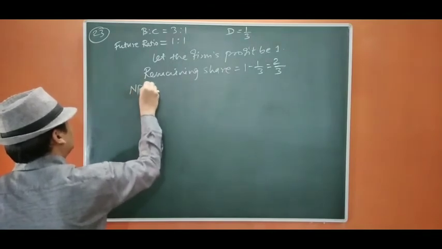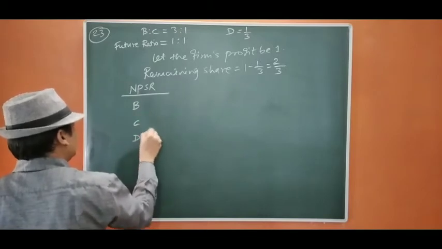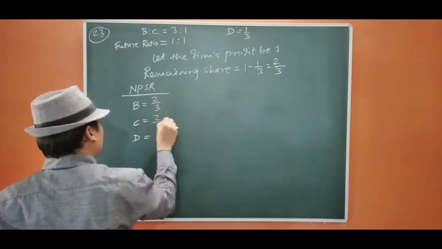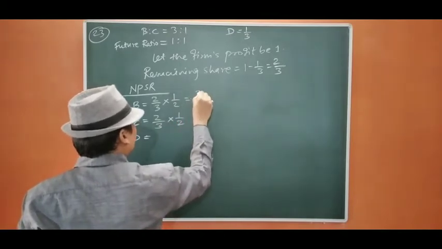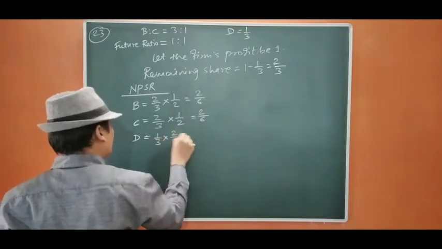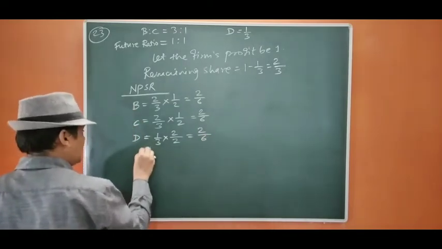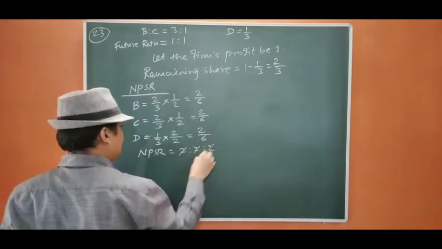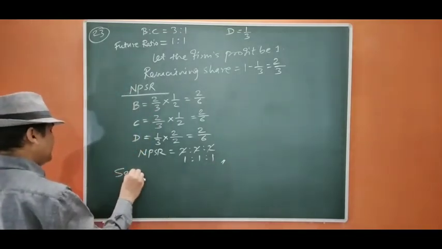Therefore new PSR will be B, C, D. 2/3 we are going to distribute equally, that is 1/2, 1/2, so it is going to be 2/6, 2/6, and it is 1/3. To make it 6, we are going to multiply with 2, so it is going to be 2/6. So new PSR will be 2:2:2, that is 1:1:1, that is equal. Now we are going to find out the sacrificing ratio.